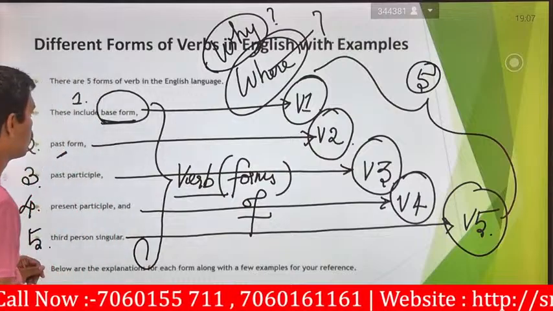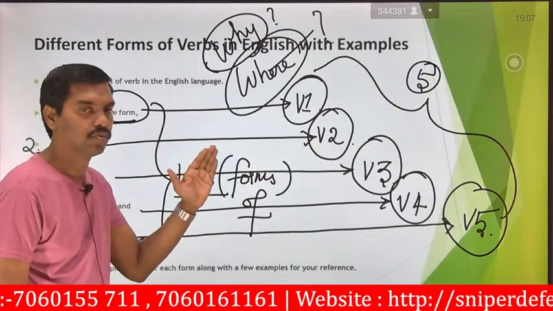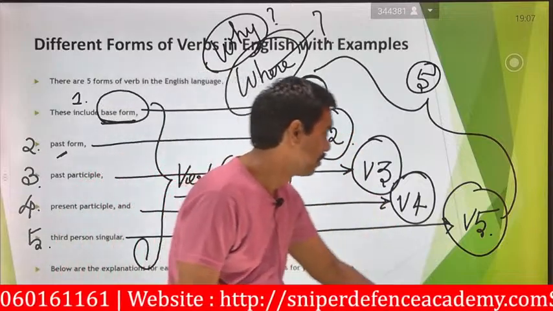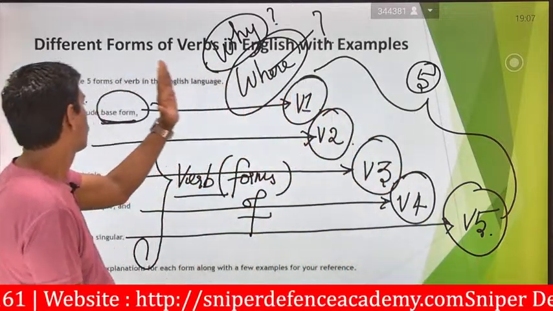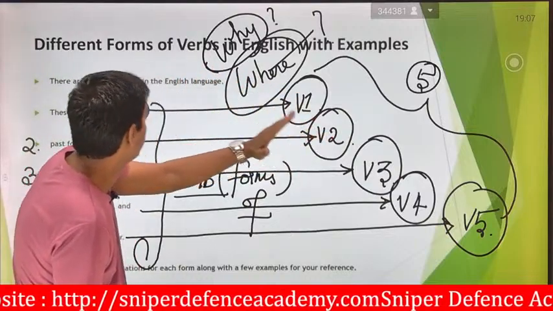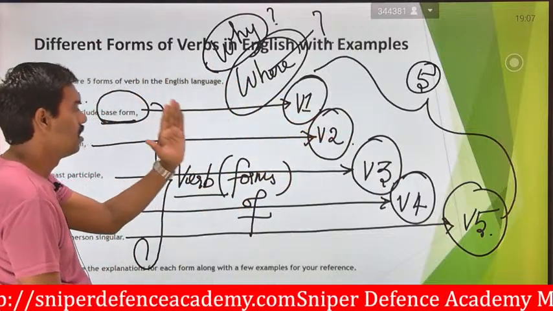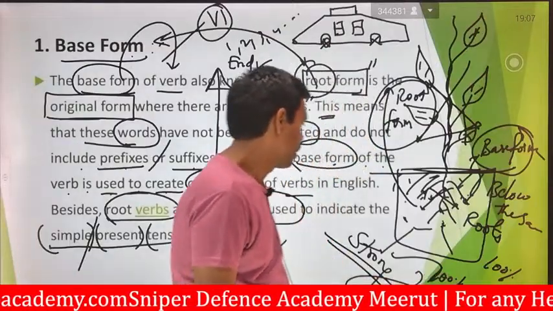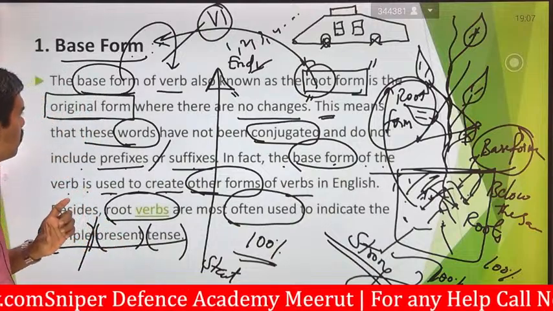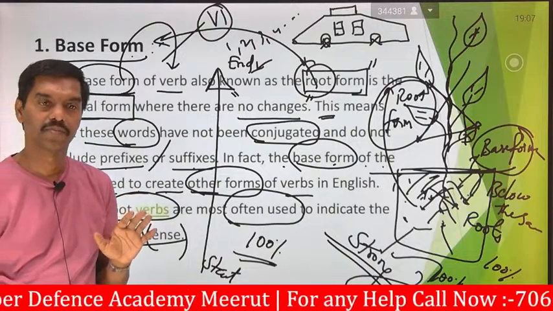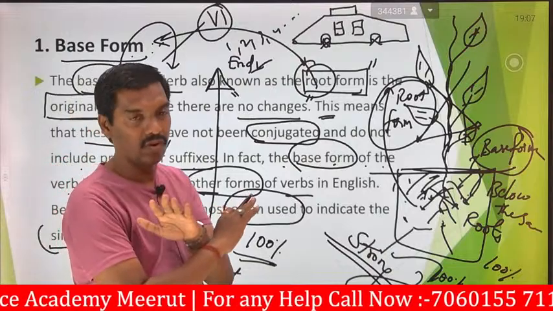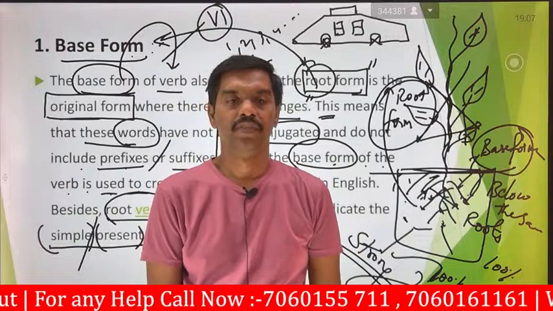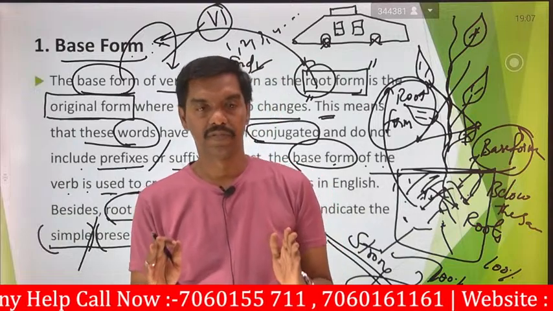Next we have seen what is V1, V2, V3, V4 and V5. We have also seen the name of V1, the name of V2, and V3, V4 and V5. Next we have seen that the first form of verb is said to be the base form. The other name is the root form. It will always give the originality of the structure. So the original structure will always be represented.